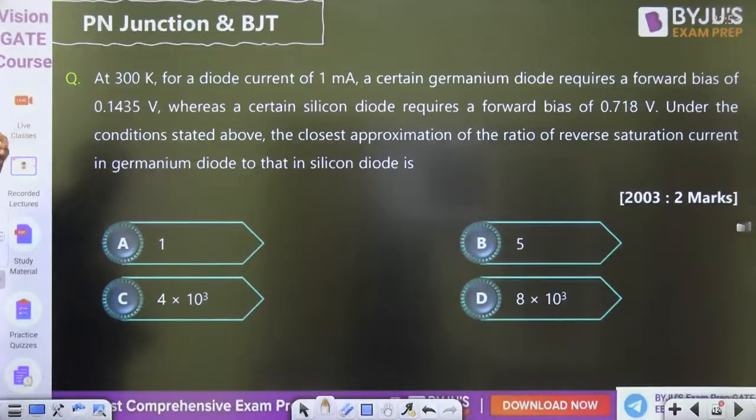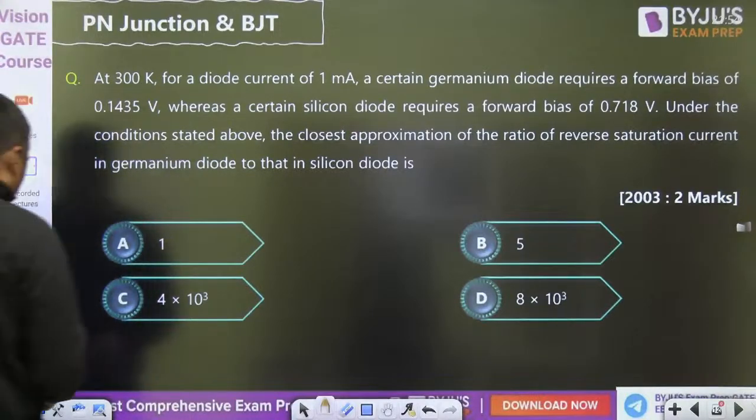At 300 degree Kelvin, for a diode current of 1 milliampere, a certain germanium diode requires a forward bias of this one, whereas a certain silicon diode requires a forward bias of 0.718. Under the condition stated above, the closest approximation of the ratio of reverse saturation current in the germanium diode to that in the silicon diode. Okay, so that is the question. You can see the forward bias of 0.4135, and they have the same current. Then what is the closest? So I'm giving you the hint. You can use this formula.